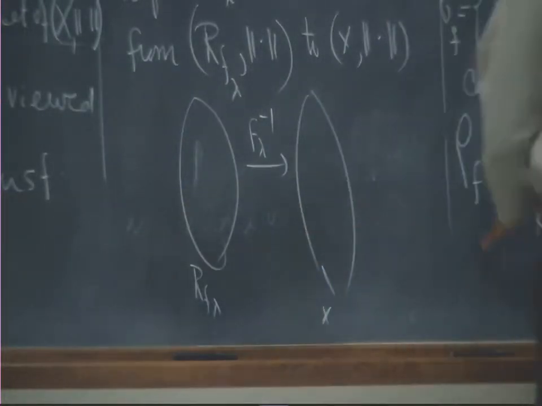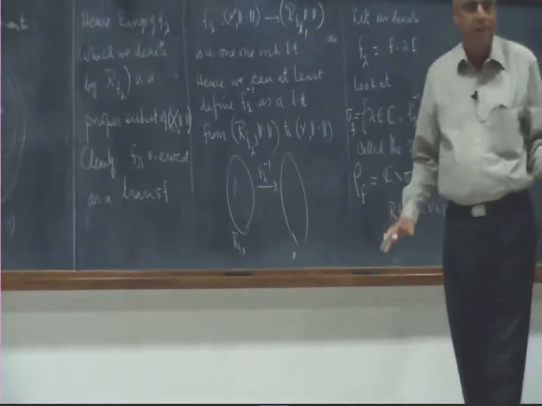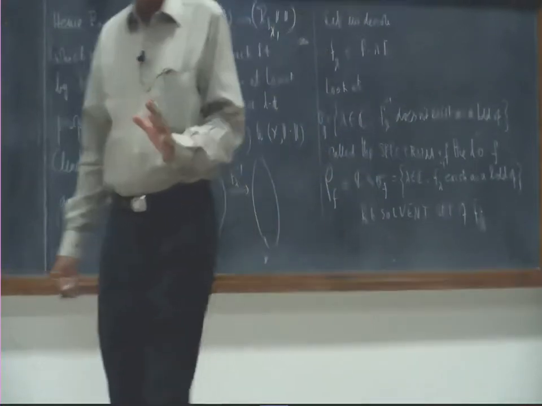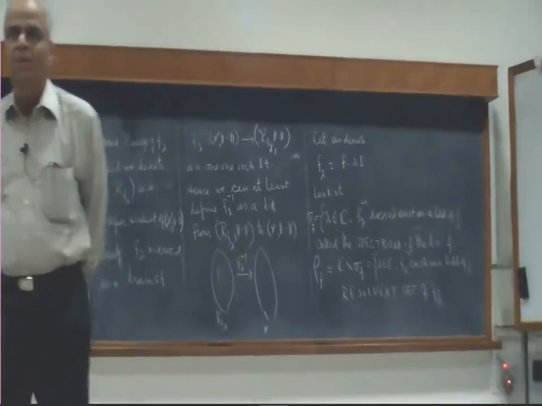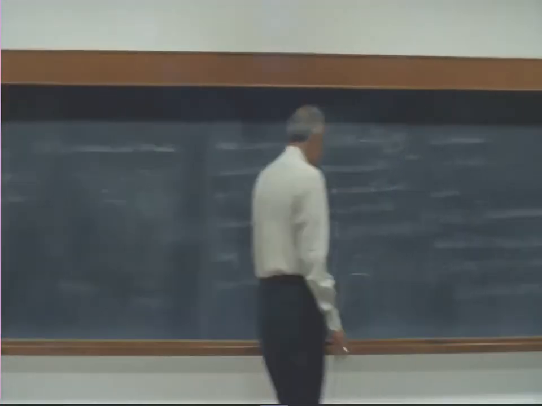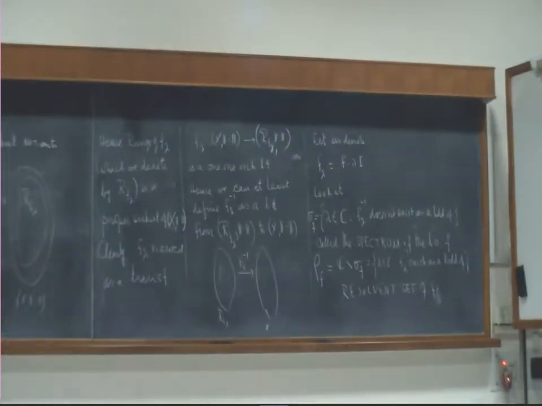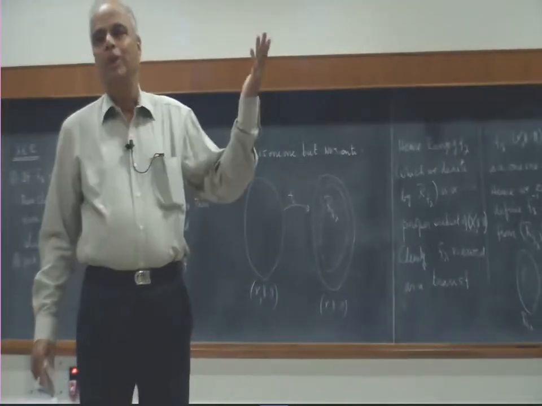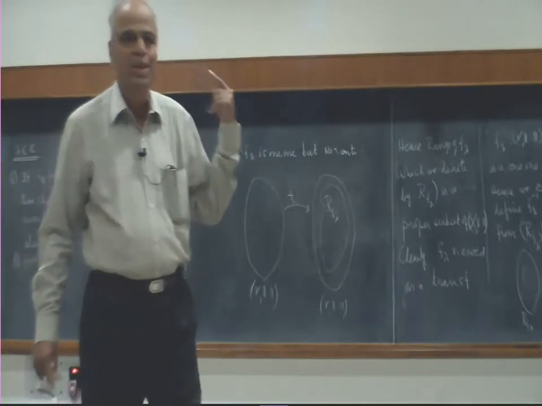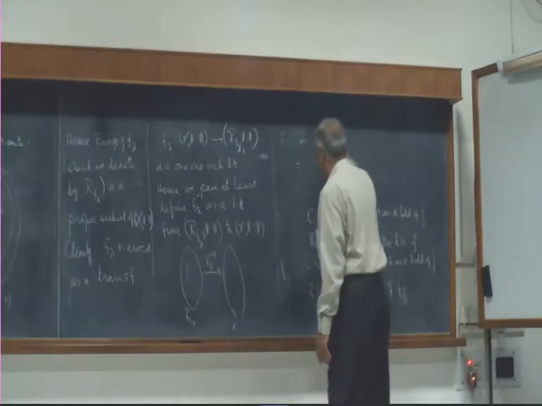Now, our ambitious project is to define f lambda inverse on the whole space, but at least now we are able to define the inverse there. At least, is it bounded there? That I do not know. At least this partial inverse that we have got, is it bounded? It may happen that this partial inverse is bounded or not bounded. If the partial inverse is itself not bounded, how are you going to get the whole inverse as bounded? So the possibility is that the partial inverse is bounded or not bounded.